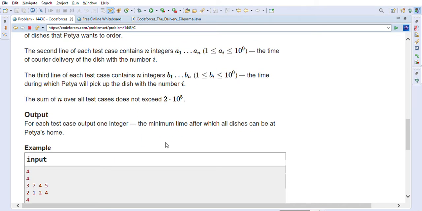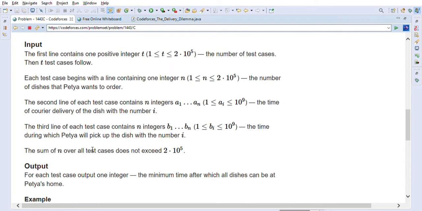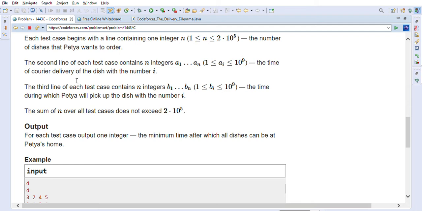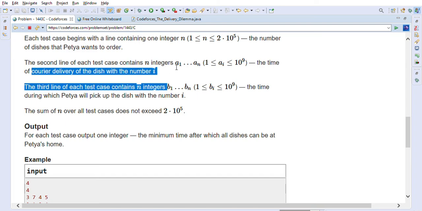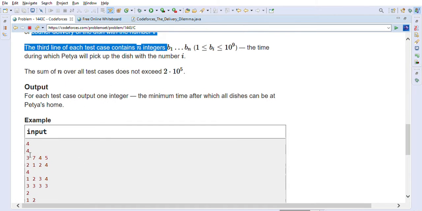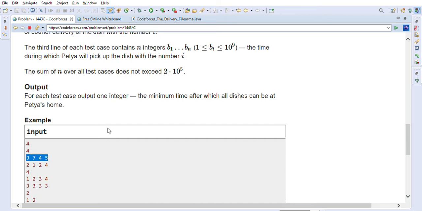So let's take a look at the input they have given. First is the number of test cases. Then the second line of each test case contains the courier delivery time of the dish with number i. So this first array is the courier delivery time.